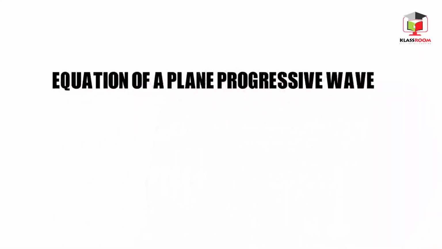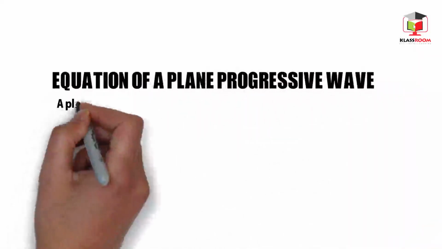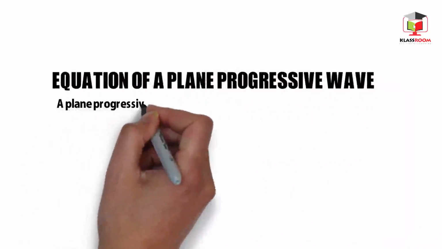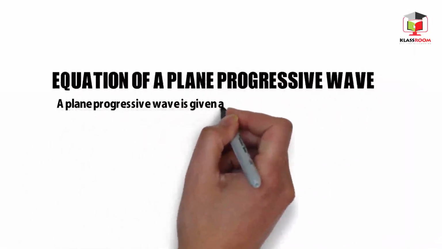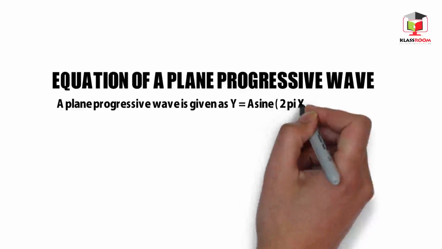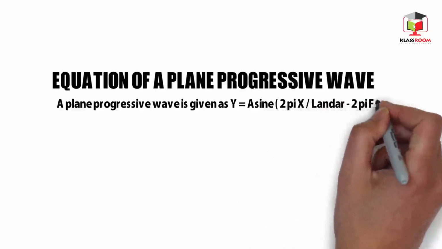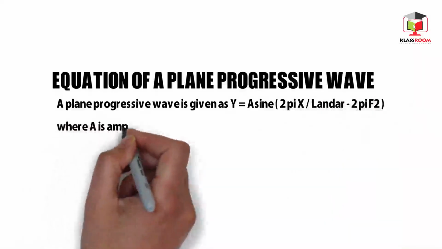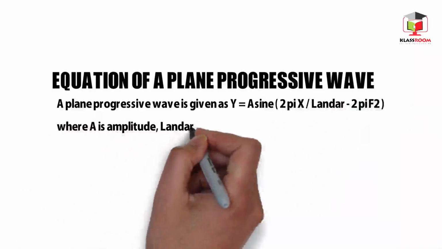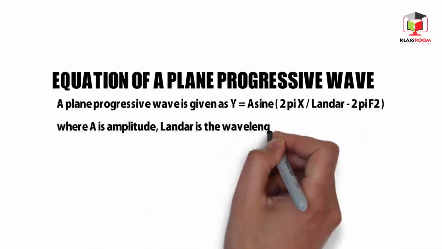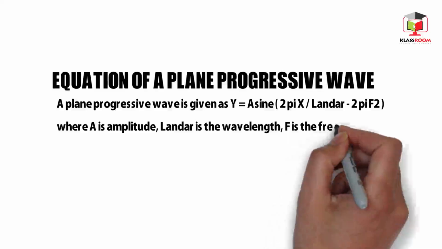Equation of a plane progressive wave. A plane progressive wave is given as y equals a sine open bracket 2 pi x over lambda minus 2 pi ft, where a is the amplitude, lambda is the wavelength, f is the frequency.